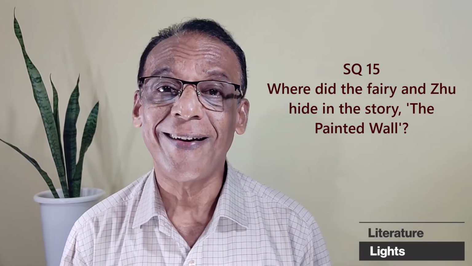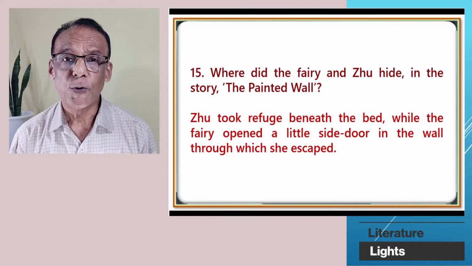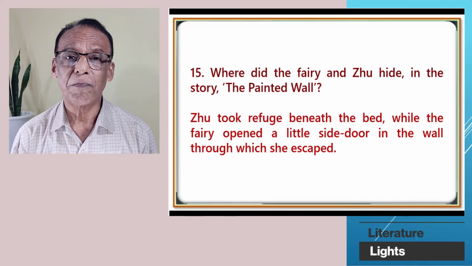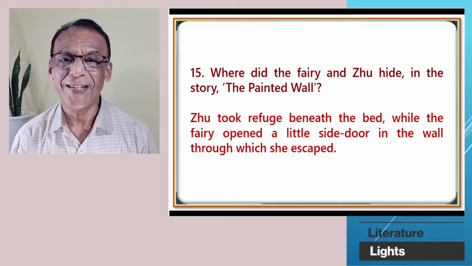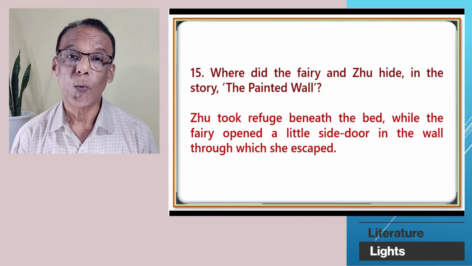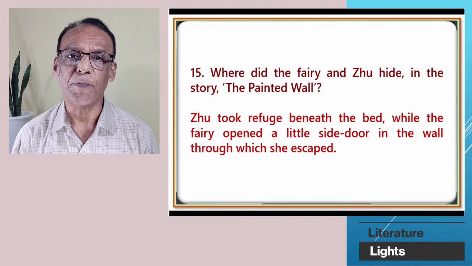Question number 15. Where did the Fairy and Zhu hide in the story, The Painted Wall? Zhu took refuge beneath the bed, while the fairy opened a little side door in the wall through which she escaped. Well, these are the 15 short answer questions.